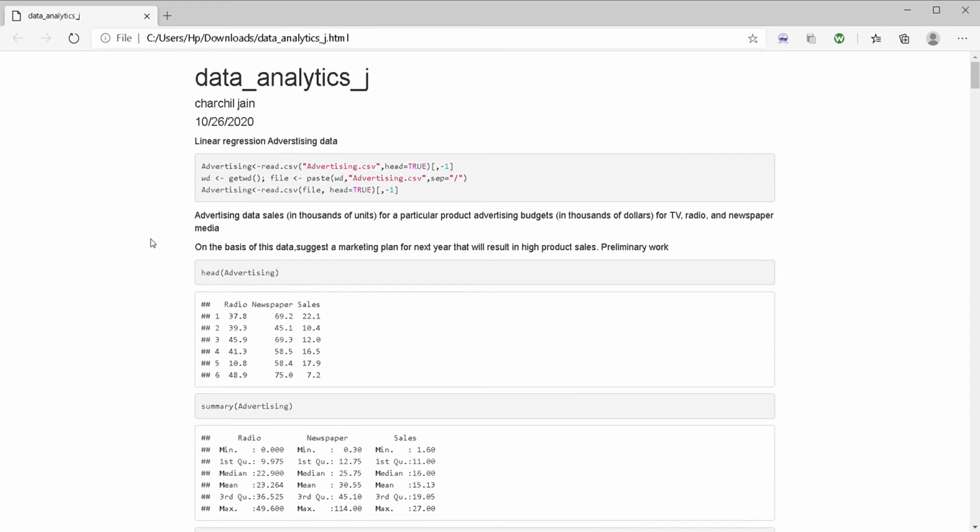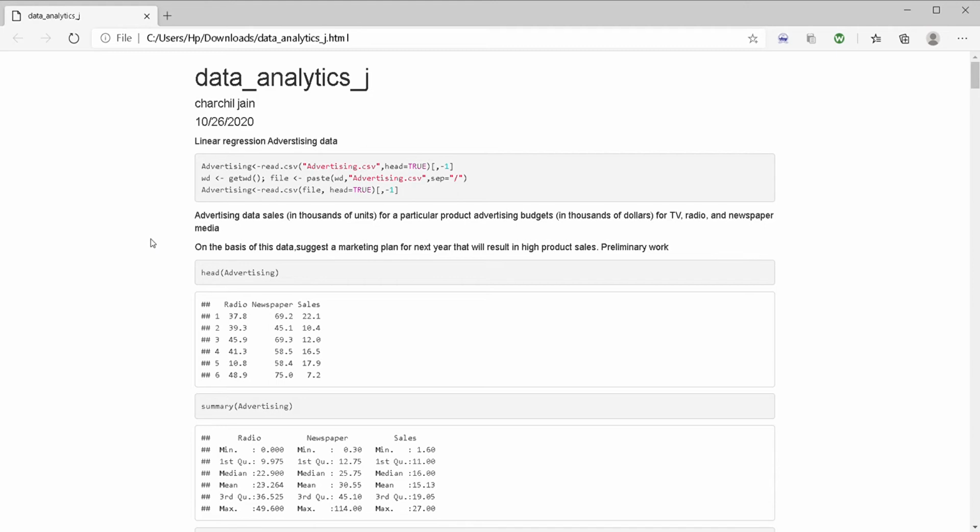My partner is Himanshu Sharma, and here we are with our final review of data analytics. Our topic is predicting sales revenue. We use the advertising data. So here we start: the linear regression advertising dataset.